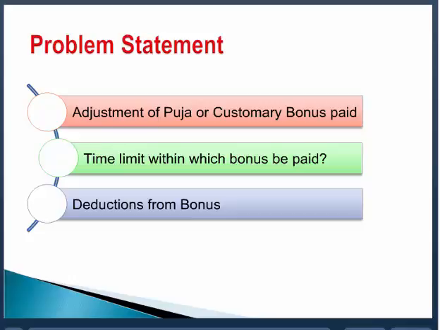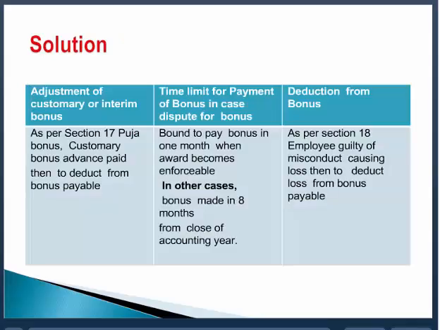The thing to be remembered is that the advance payment of bonus which is made can only be deducted from the current accounting year. The year in which you have paid the advance, only from that accounting year the deduction can be made. It cannot be carried over. So this is the adjustment of the puja or the customary bonus or the advance payment. This is Section 17. If you make the part payment of the bonus before the bonus becomes payable, or the puja bonus, from that accounting year you can deduct. It cannot be carried over.